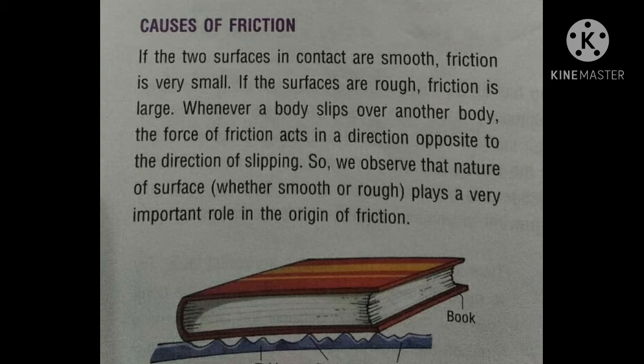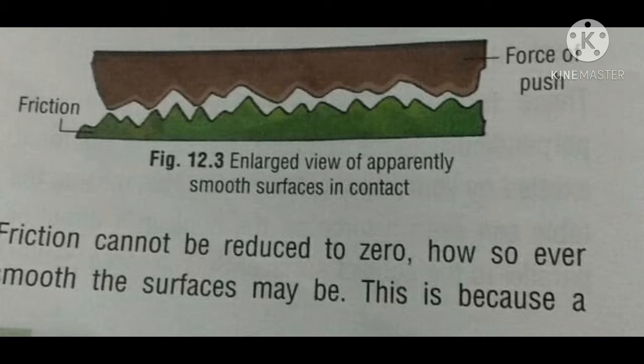Causes of friction. If the two surfaces in contact are smooth, plain, friction is very small. If the surfaces are rough, friction is large. Whenever a body slips over another body, the force of friction acts in a direction opposite to the direction of slipping. So we observe that the nature of surface, whether smooth or rough, plays a very important role in the origin of friction. Children, try to understand the diagram.